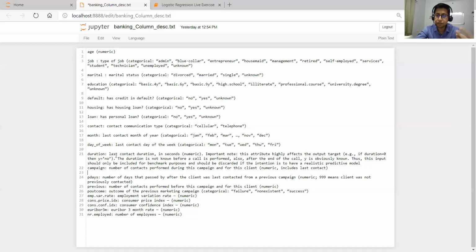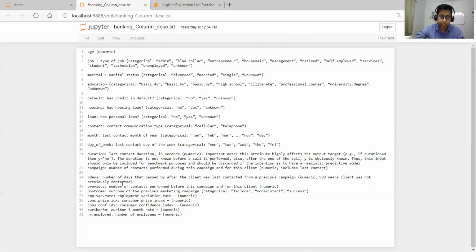Then if he has talked for some time, then after putting the phone down, you know the status, whether he has agreed, whether he was convinced with your services or not. So if you already know this, then there is no need to include this in your predictive modeling, right? Because you want to predict, if you are going to call that person, whether he will subscribe for the term deposit or not, so that you have some sense, and only then you will call. Otherwise, if you are very sure he is not going to subscribe to the term deposit, then why would you call, why would you waste your time, right? So that's the meaning this variable is giving.